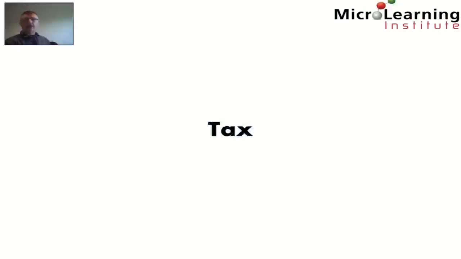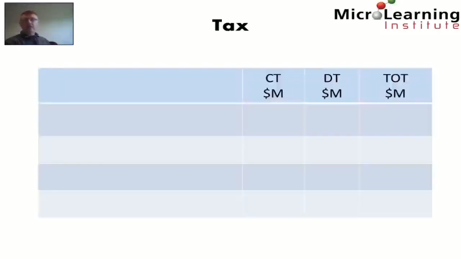Next up, we look at reconciling the tax balances, and when we're reconciling the tax balances, we can treat current tax and deferred tax simultaneously in the one working. On the opening statement of financial position, the current tax balance is $185 million and the deferred tax balance is $25 million, giving us a total tax balance of $210 million.